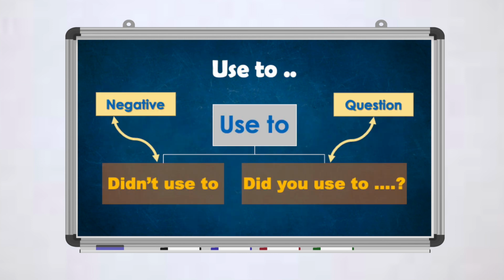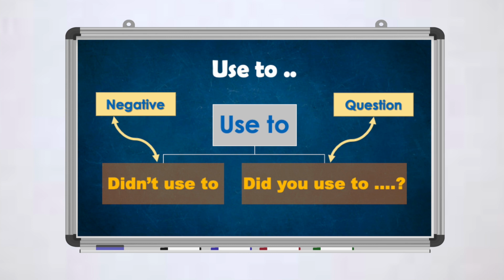Now, the other use for use to without the ed is for 2 things. If we want to speak in the negative form or in the question form. And you may ask yourself, why? We have to use the auxiliary verb in the negative for use to. So I would say didn't, okay? And I will also use the auxiliary verb did in forming questions. So I will use did.